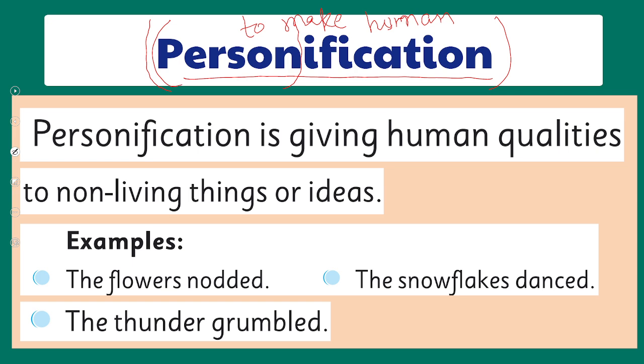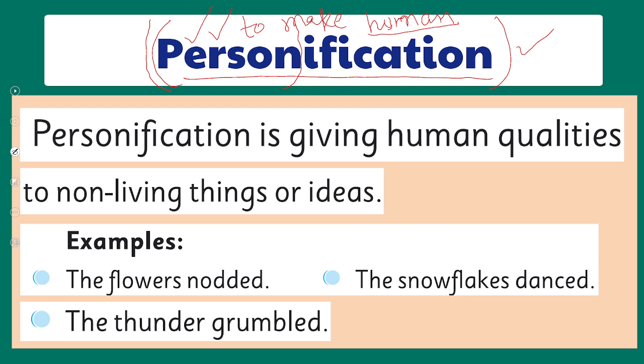If that thing is not a person and we associate some qualities of a person, of a human, to that thing, it means that we personify that thing. What are the humanistic characteristics? Humans can feel, hear, experience, think, and talk. So if we associate any humanistic quality with any non-human thing, we are personifying that thing, and the action is considered personification, and it's a figure of speech. I hope you guys have a better understanding of personification.